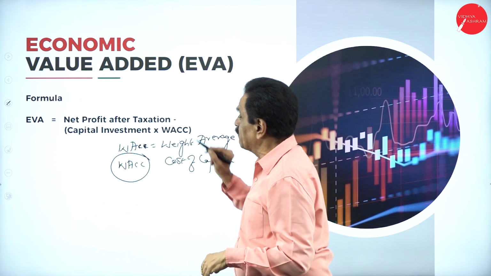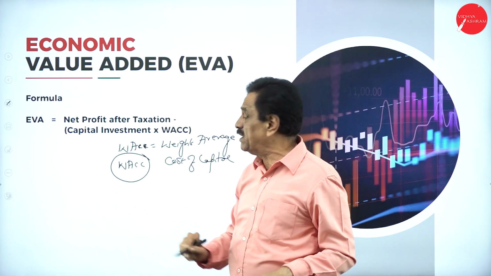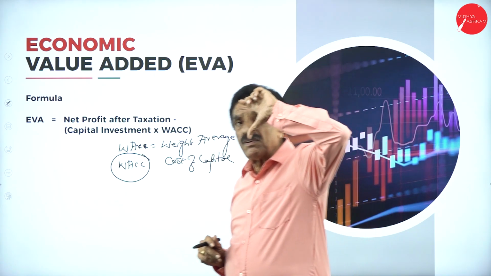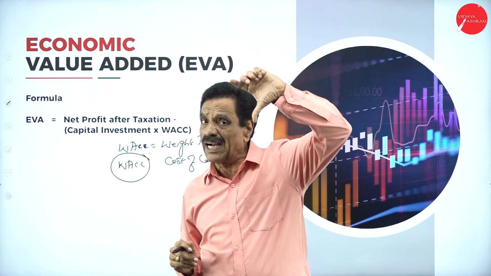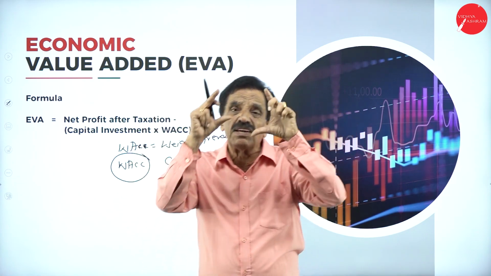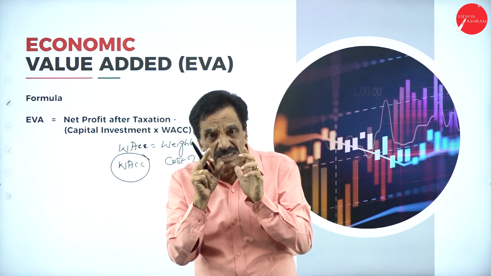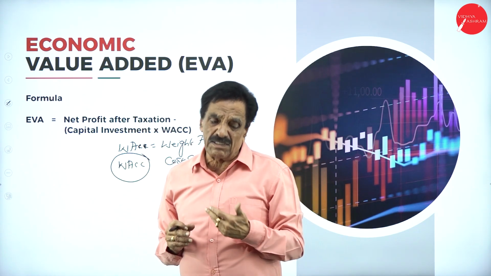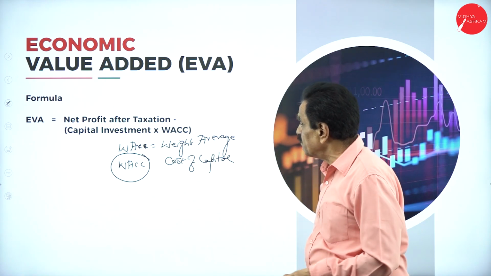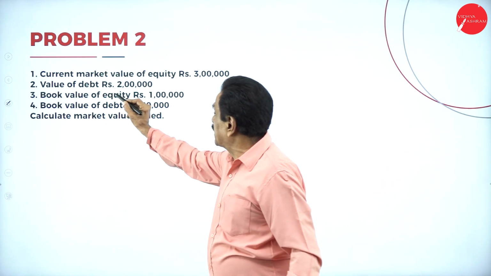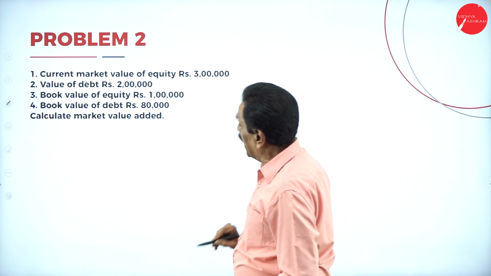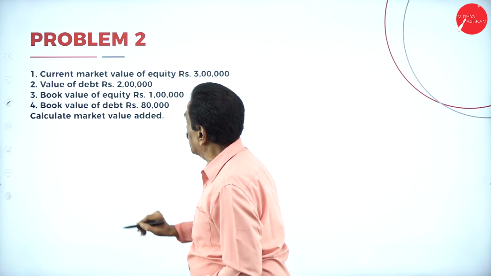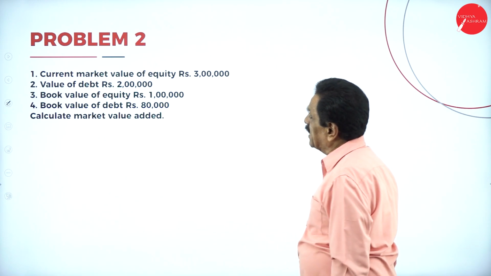So net profit after tax minus capital investment, which means equity share capital plus reserve. Weight will be given. We will add the figures, the total will be added and that total will give the weight. We'll give the weight for how much equity share percentage is there, how much preference share is there. We'll explain. The current market value of equity is 3 lakh, value of the debt is rupees 2 lakh, book value of the equity is 1 lakh, book value of the debt is rupees 80,000.